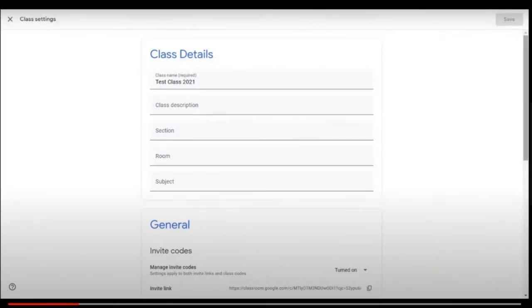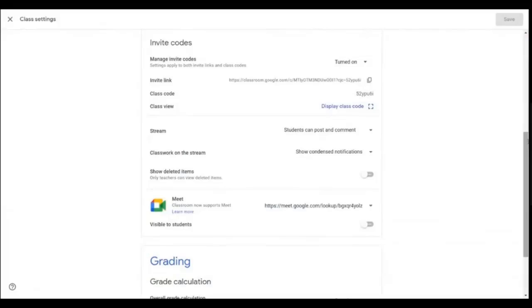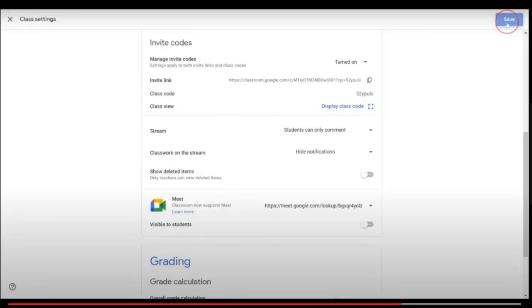So you can go to settings, and where you see the option of classwork on stream, you select hide notifications. Also, you may want to select the option that students can only comment. You make a post about a certain topic and say, post your queries and have a discussion on this thread. You start the discussion and students can post comments.